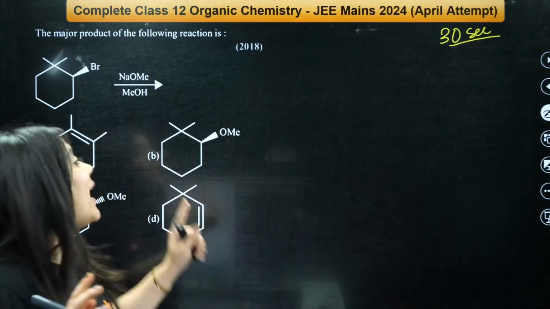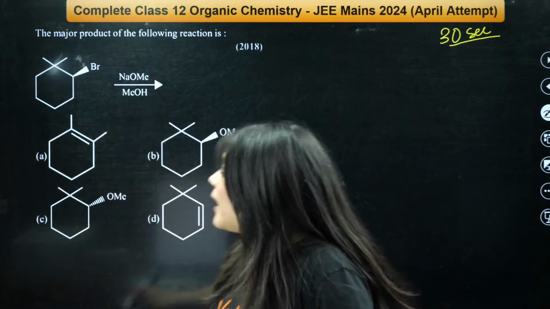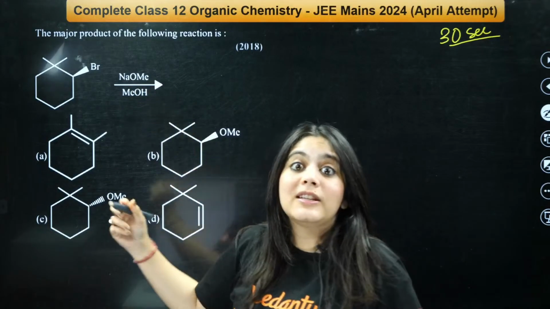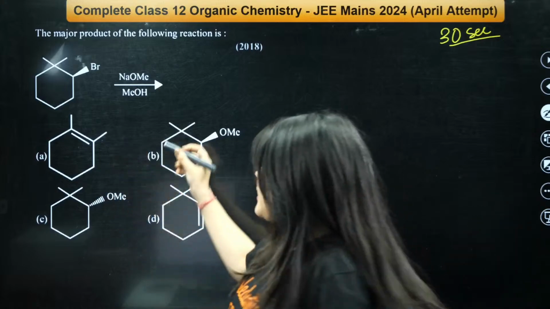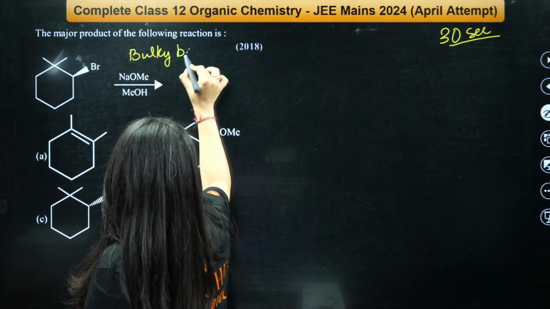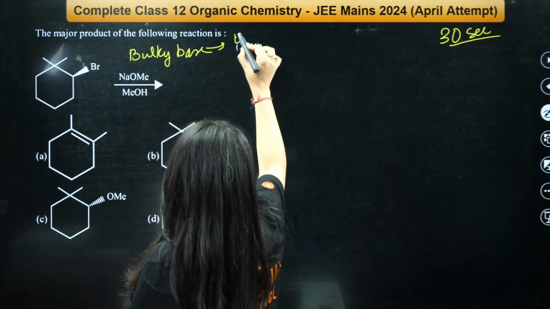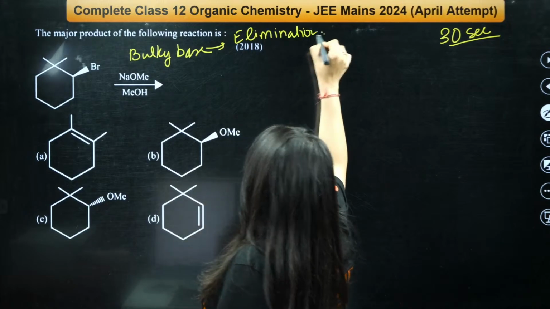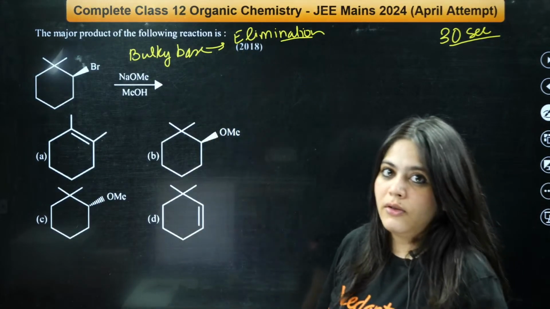Now, once again, look at the reagent. Everybody look at the reagent. What kind of reagent is this? NaOMe, which means it is a bulky base. What is the property of a bulky base? That they cause elimination reaction, isn't it? Definitely there will be elimination reaction, right?